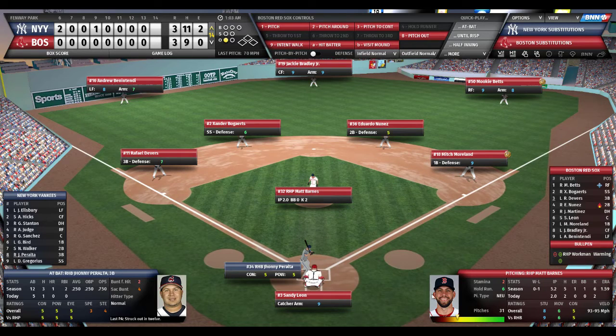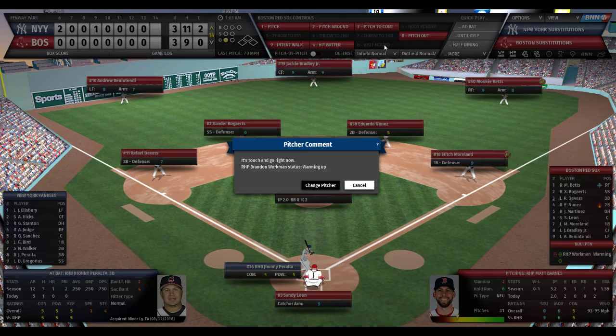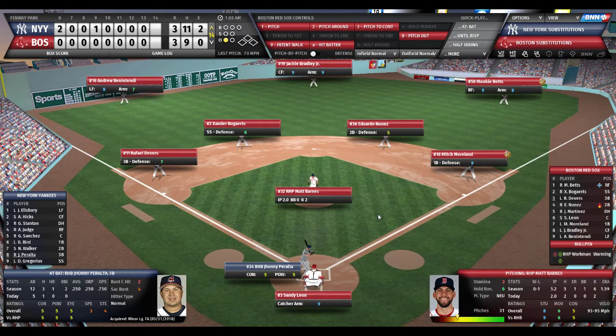And Barnes is in that danger zone almost. Let's go with a mound visit here. It's touch and go right now. Oh, great job. Great job, Matt. Can't say you can't get one more guy. No, it's touch and go. That gives me a lot of confidence. Workman needs probably one more batter to warm up.